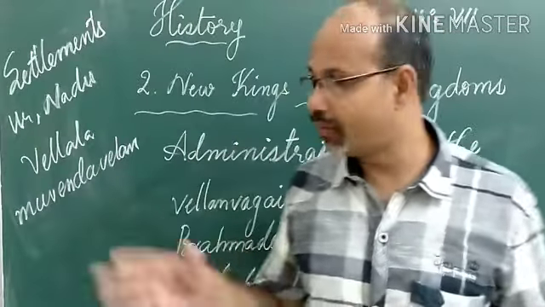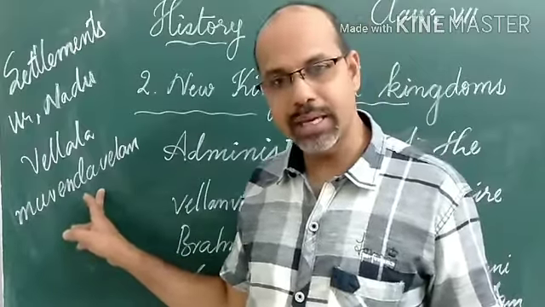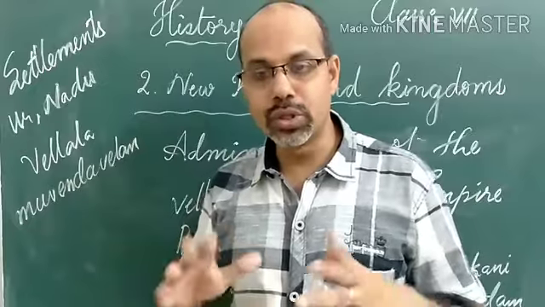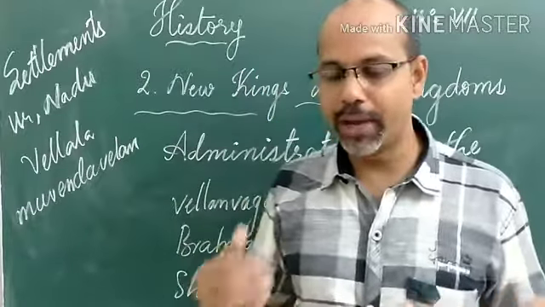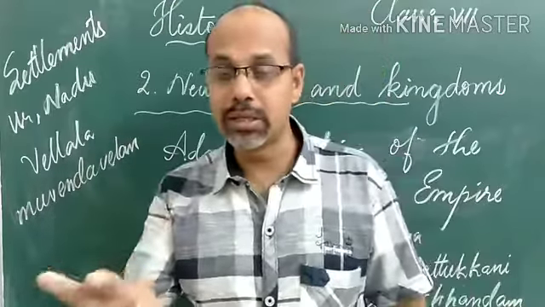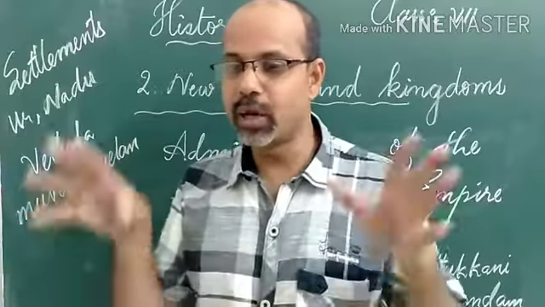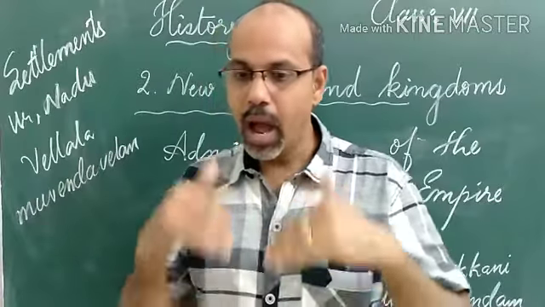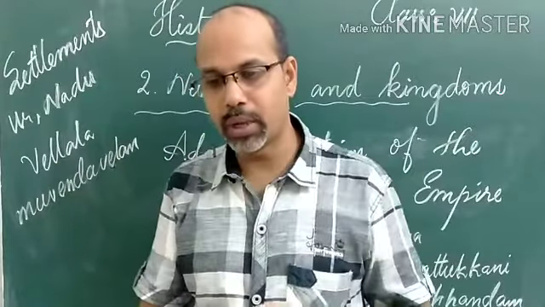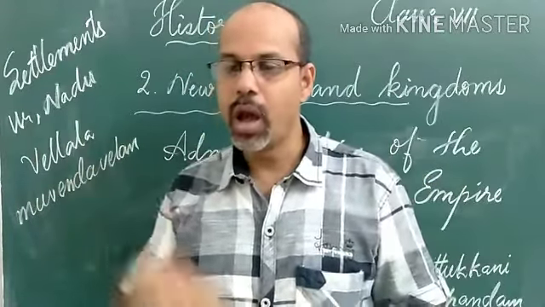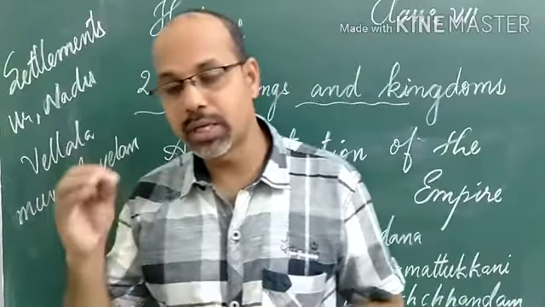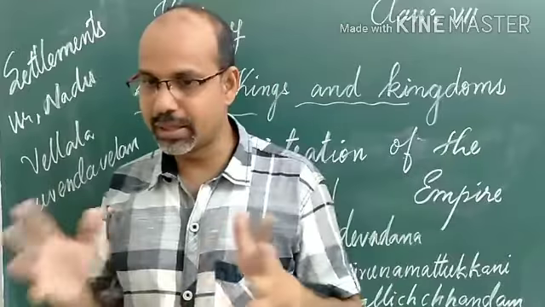Velan is a peasant serving the kings especially. It was called Muvenda Velan because they used to serve three kings. Muvenda Velan was the title given to such landowners, which means the peasant who is serving three kings. Another one is Arayur. Arayur is a chief, a most important personality. These titles were given to such large peasants in the Chola Empire.